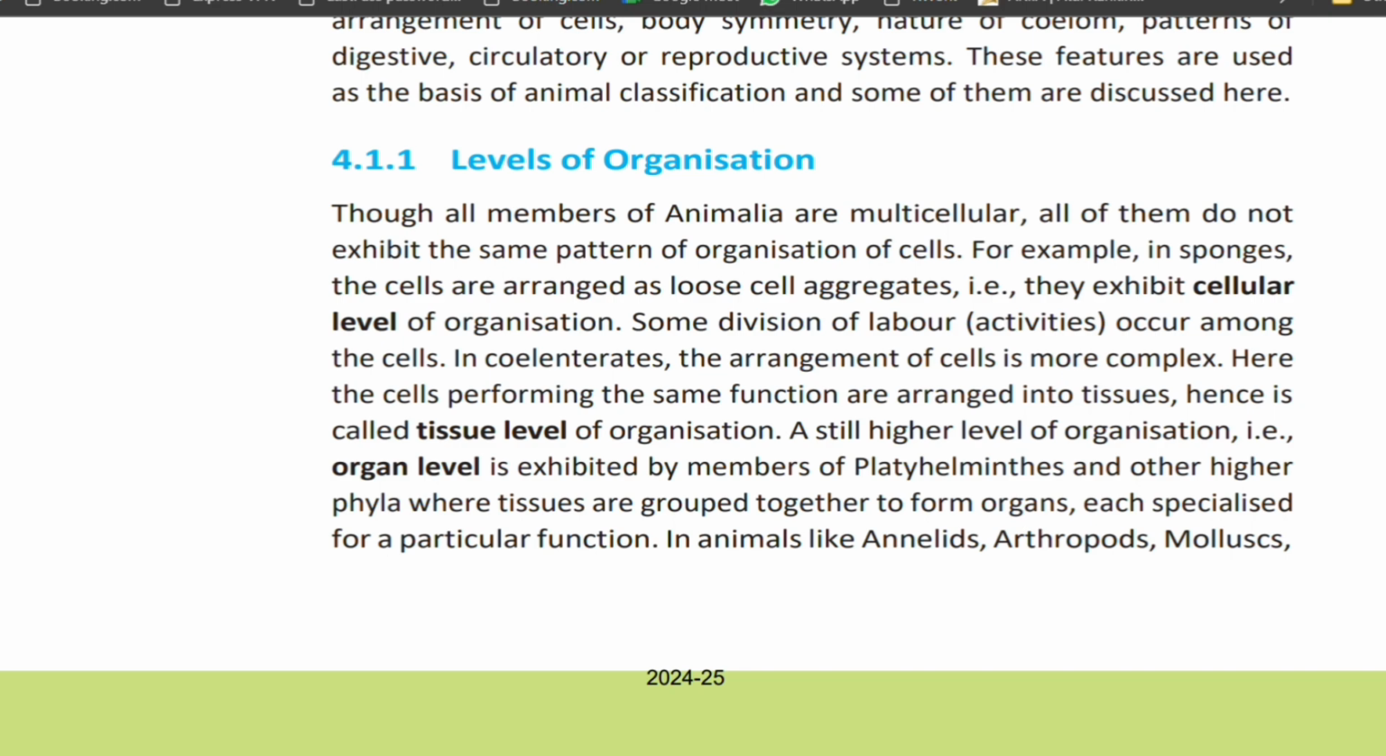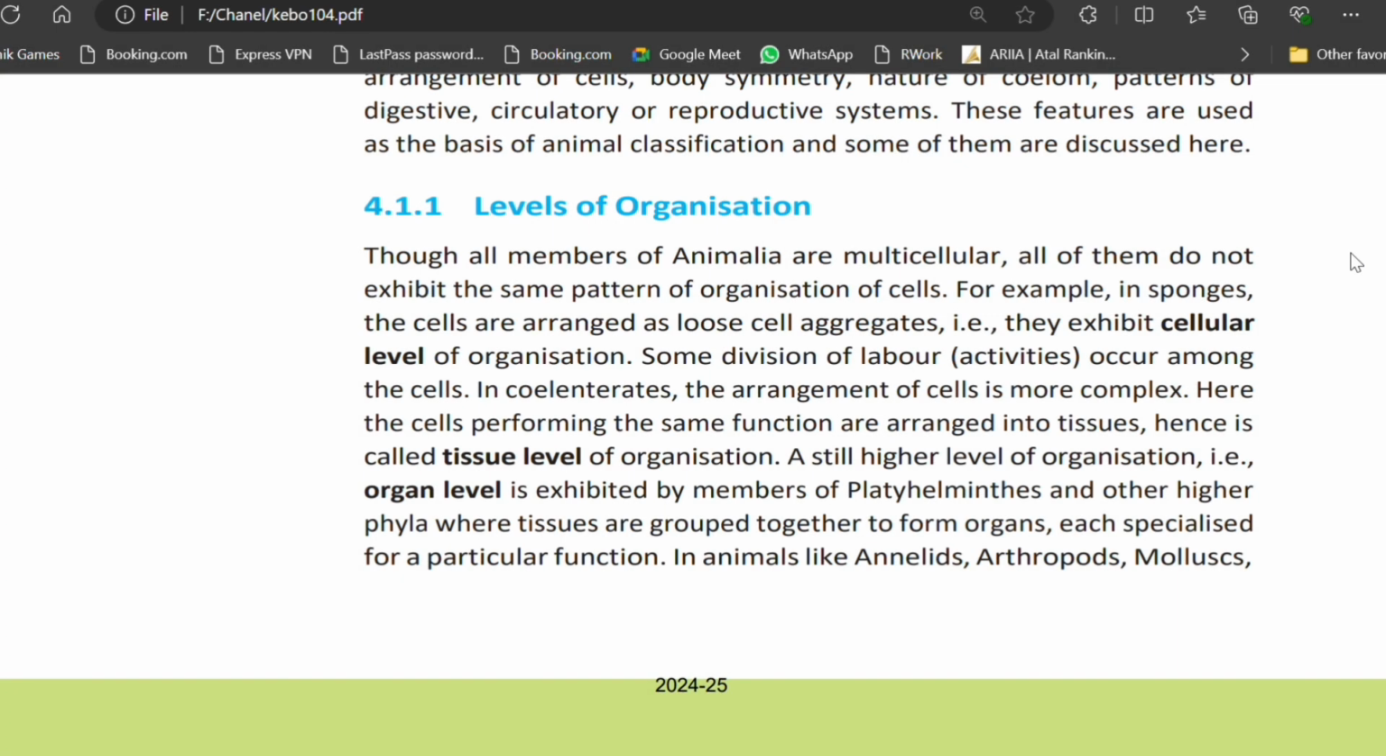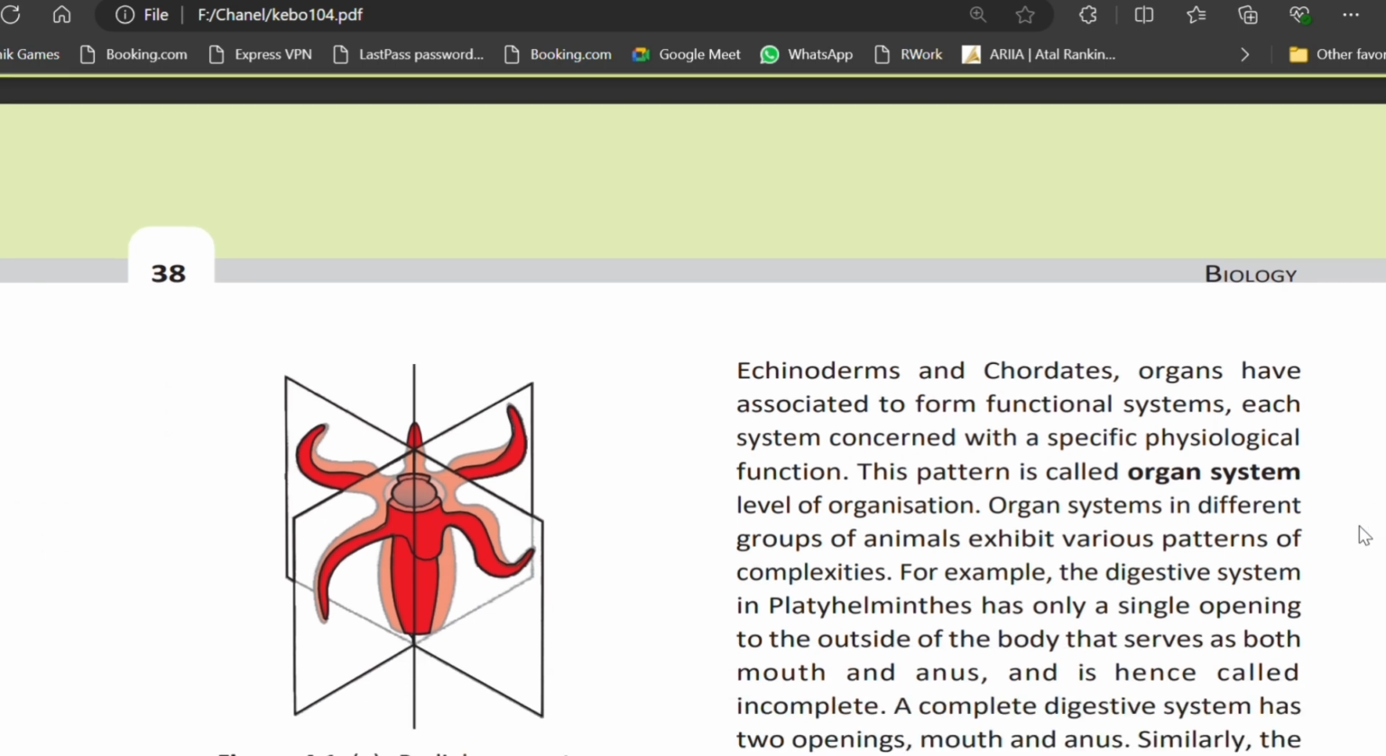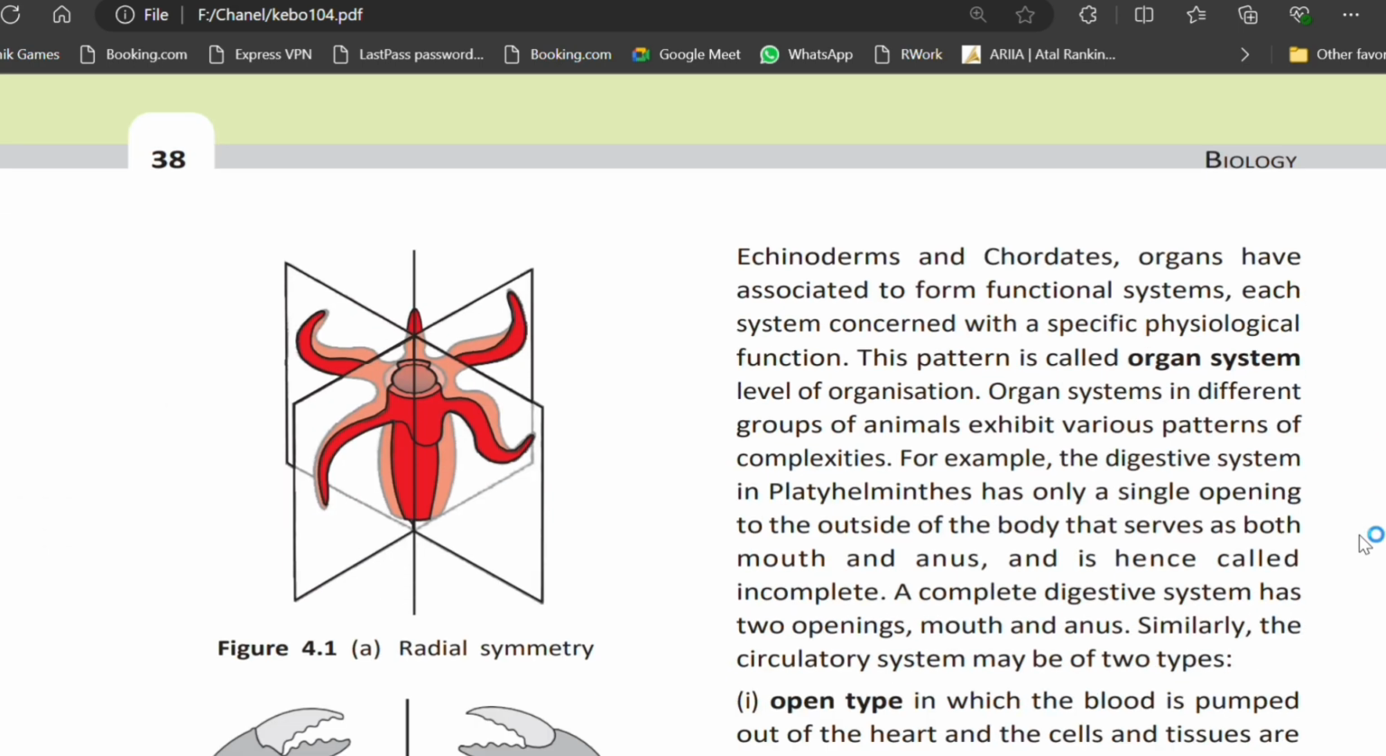A still higher level of organization, that is organ level, is exhibited by members of Platyhelminthes and other higher phyla where tissues are grouped together to form organs, each specialized for a particular function. In animals like annelids, arthropods, molluscs, echinoderms and chordates, organs have associated to form functional systems, each system concerned with a specific physiological function. This pattern is called organ system level of organization.